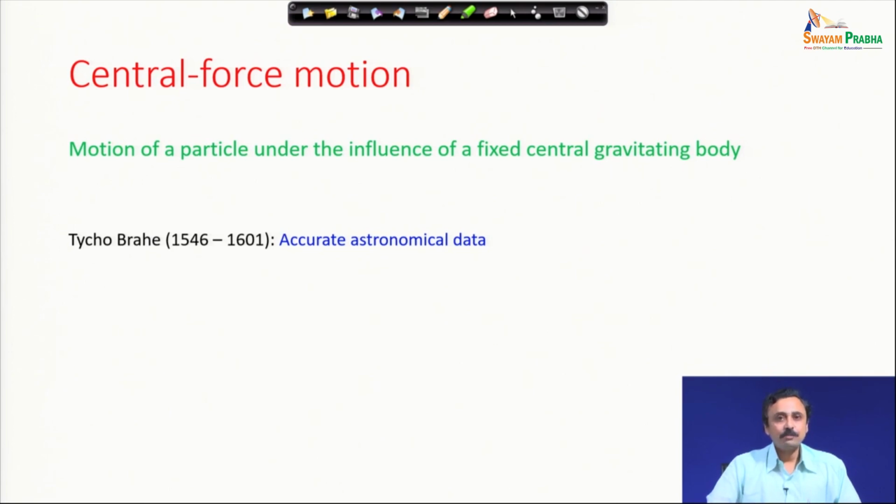He had his own observatory, and his data was very accurate. Therefore, he had this compilation of very accurate astronomical data, mostly the motion of planets and possibly natural satellites.